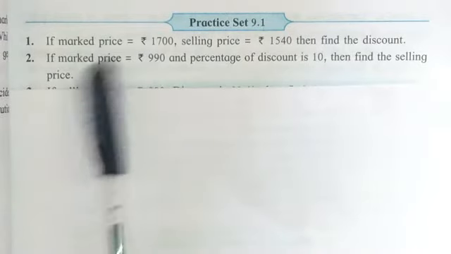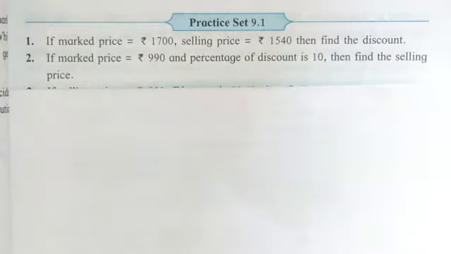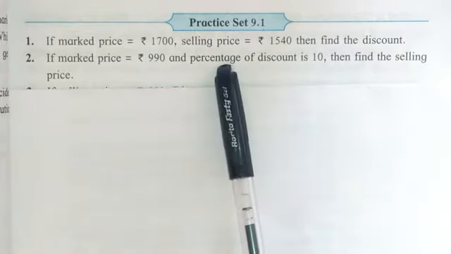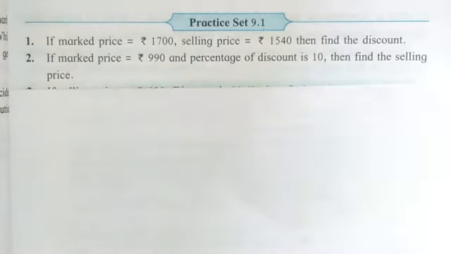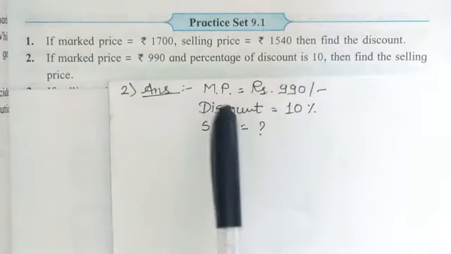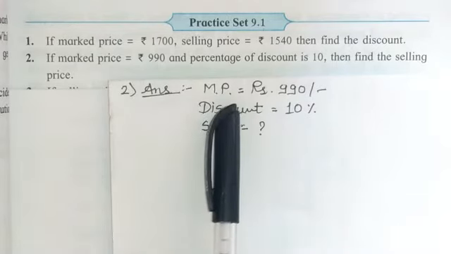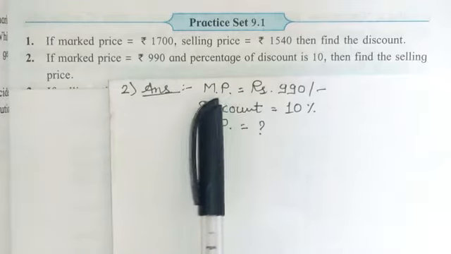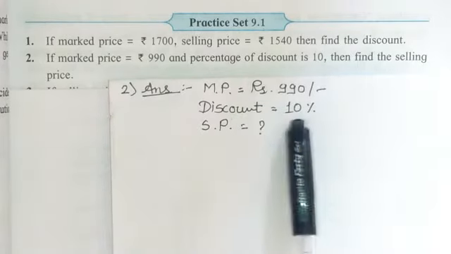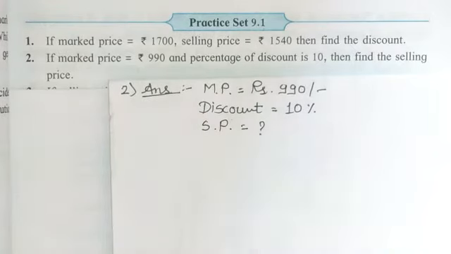If the mark price is rupees 990 and the percentage of discount is 10, which is given in percentage format, then we have to find out the selling price. Let's see how to write it. First of all, we write whatever is given in the question into the answer. MP, it means mark price, is rupees 990. Discount is 10%, and we don't know the selling price, so we will put a question mark.